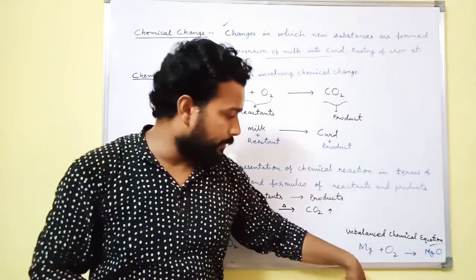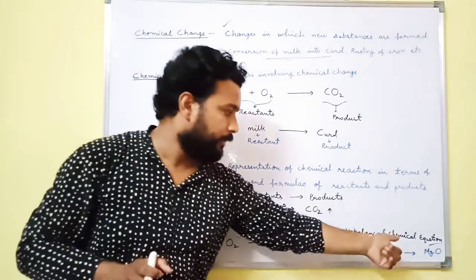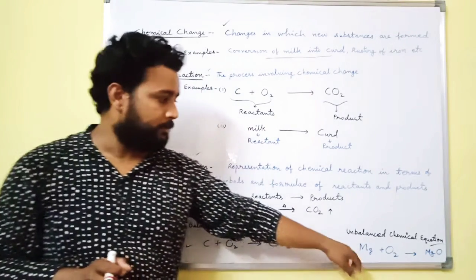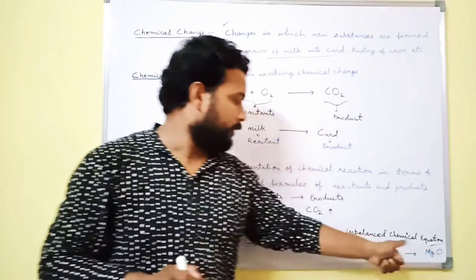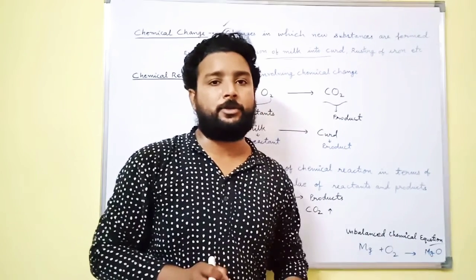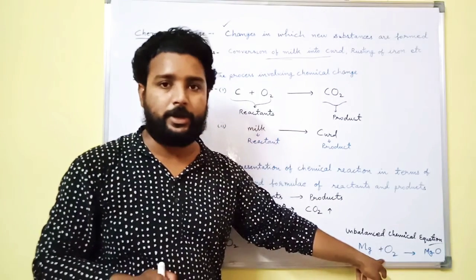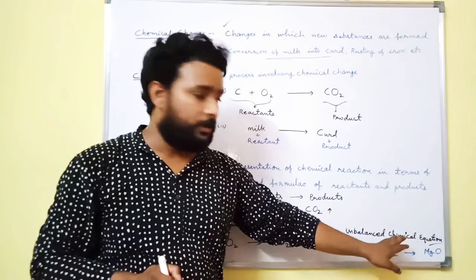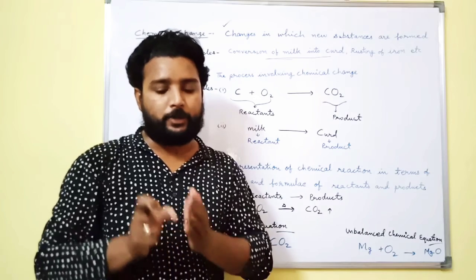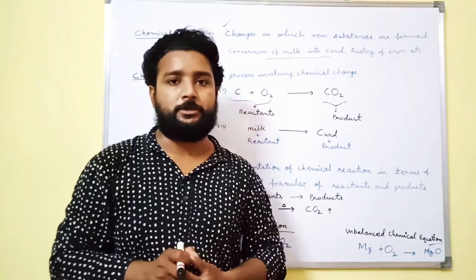Now we have another example, magnesium plus oxygen gives magnesium oxide. We have one magnesium in the reactant and also one magnesium in the product. We have two oxygen in the reactant, but here we have only one oxygen in the product. So the number of atoms of oxygen is not equal on both sides, the reactant and the product. So this is an unbalanced chemical equation.